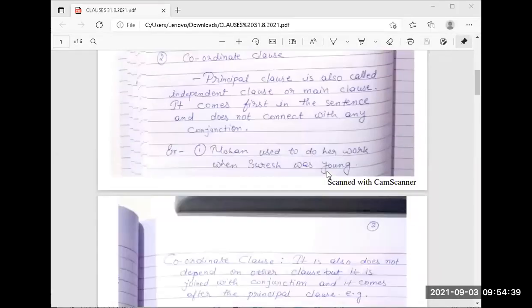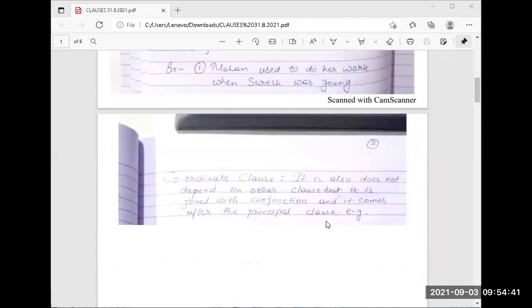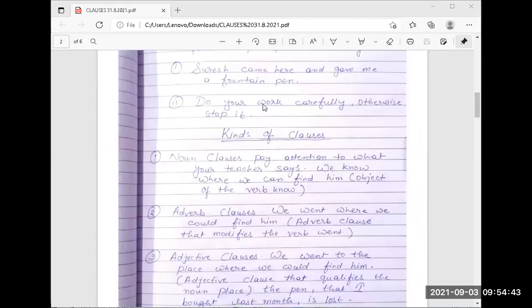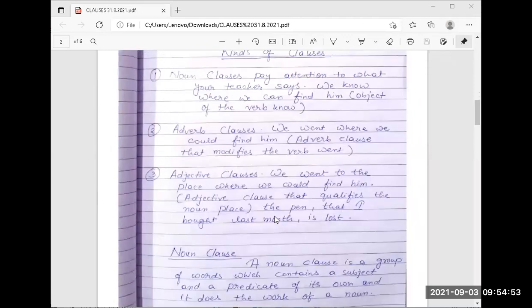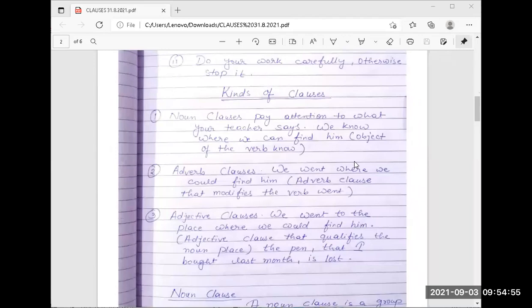Yesterday we completed the principal clause and the coordinate clause. Now, kinds of clauses. What are the different kinds of clauses? There are noun clauses, adverb clauses, adjective clauses. Now noun clauses. What do you mean by a noun clause? By your own words, you can explain what a noun clause is, because we are repeating this one again.